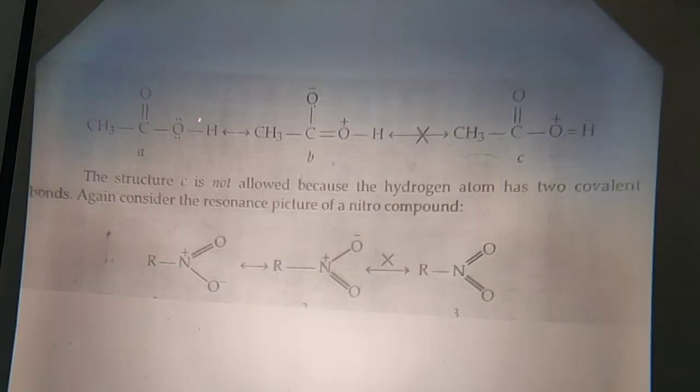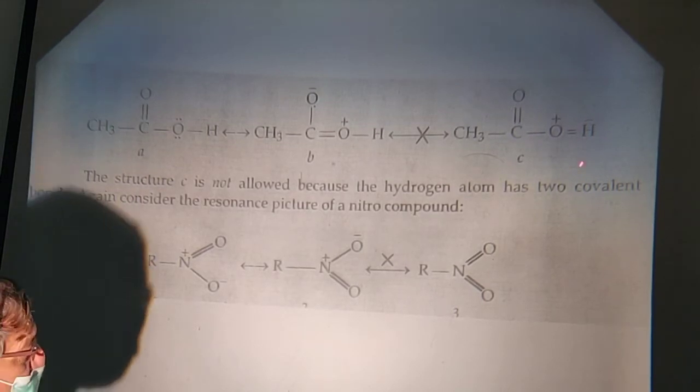Now, the example is of hydrogen. Hydrogen has got only 1 covalent bond. So, this is the structure of acetic acid. Now, you can see there is 1 hydrogen atom, and in the canonical form, this could be written that this pi electron moves here, and this would be having a positive charge therein. So now you can say there is 1 hydrogen bond, so therefore this is again a valid structure.